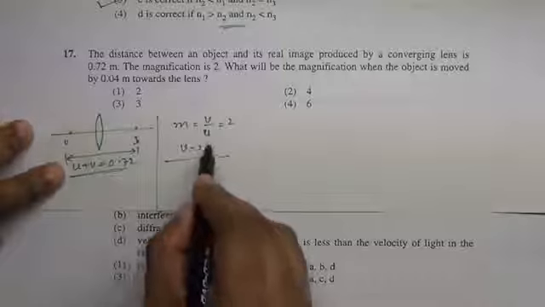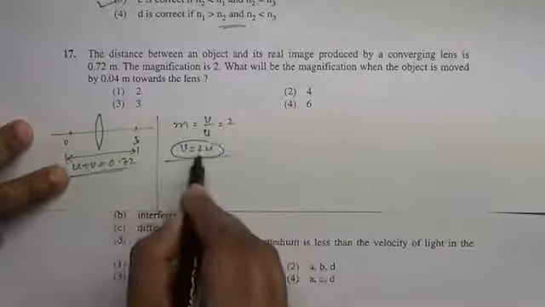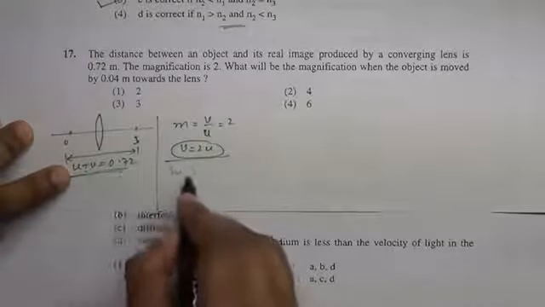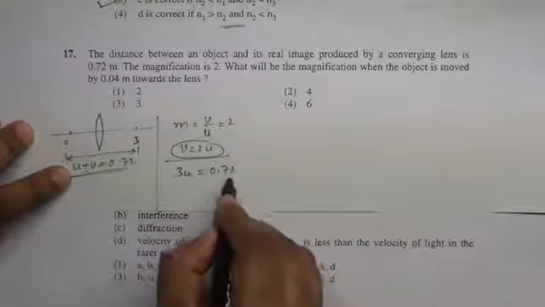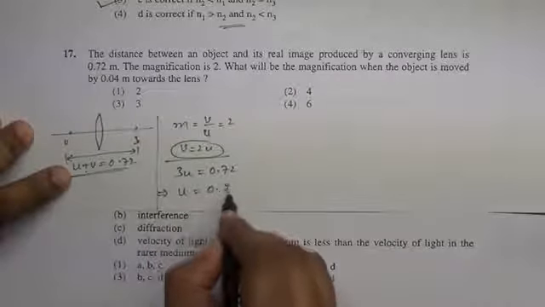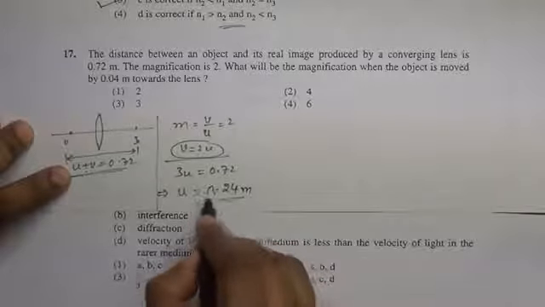So let us use these two. v equals 2u, so this is 3u. 3u equals 0.72, which implies object distance equals 0.24 meter.